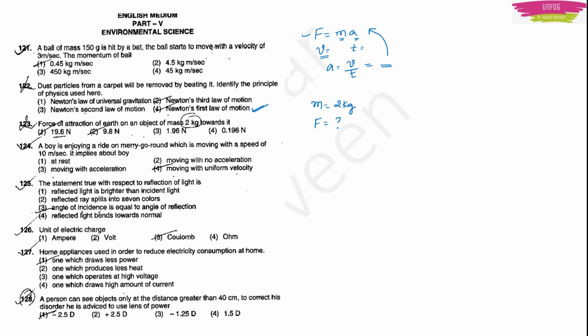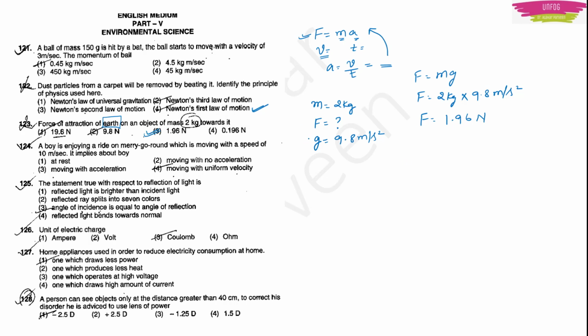But just now we saw that force is equal to mass into acceleration. We don't have acceleration here. But then they have given you one twist with the word earth. Force of attraction of earth. So here you can use acceleration due to gravity, which is 9.8 meter per second square. So force is equal to mg, or force is equal to 2 kg into 9.8 meter per second square, or force will be equal to 19.6 Newton. So option 3 will be the right answer.